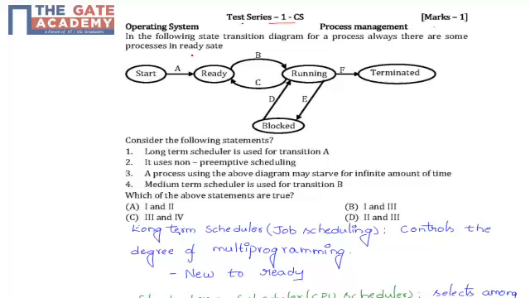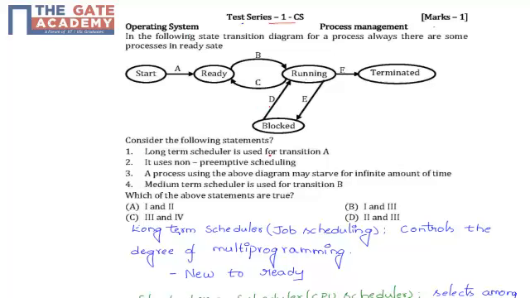In the following state transition diagram, for a process, always there are some processes in ready state. See this diagram. Start to A ready, B running, from running to ready state it is C, and blocked state to running state it is nothing but D. And running state to blocked state it is nothing but E, and running state to terminated state it is nothing but F. Consider the following statements.